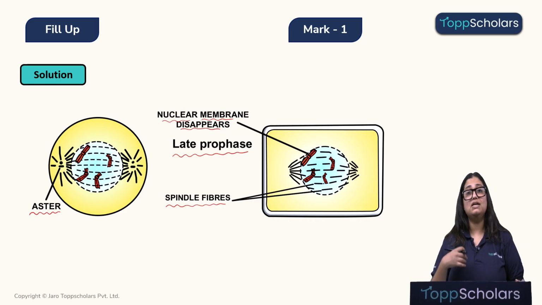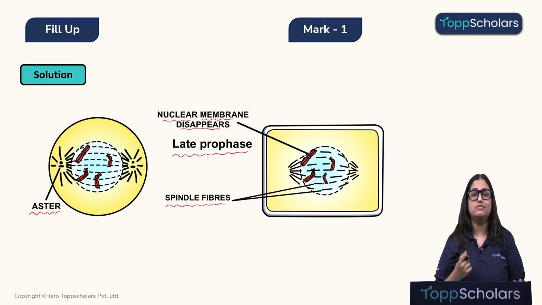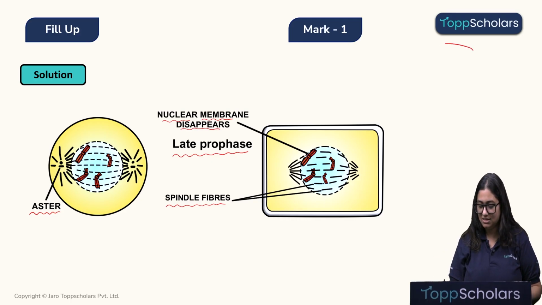Now, lots of students may confuse this with metaphase. Why is metaphase not the right answer over here? For two main reasons. In metaphase, the nuclear membrane completely disappears, so you will not be able to see any nuclear membrane at all. Your cell would look something like this.